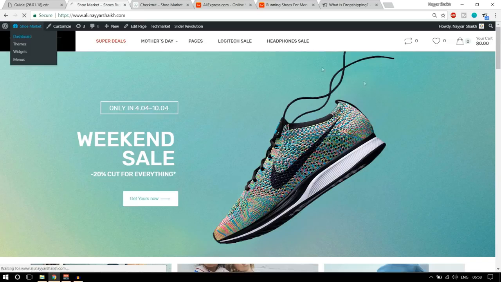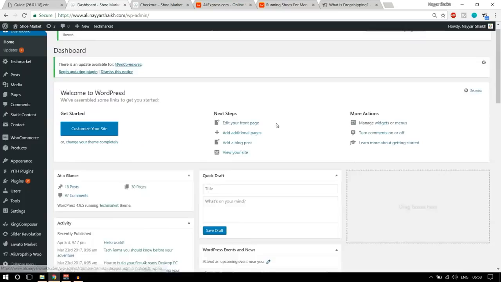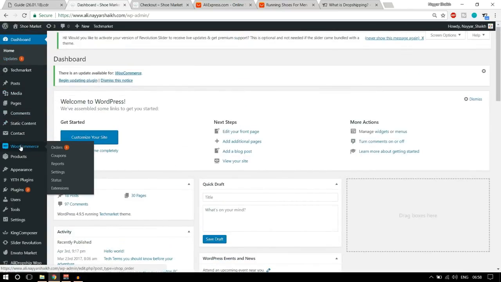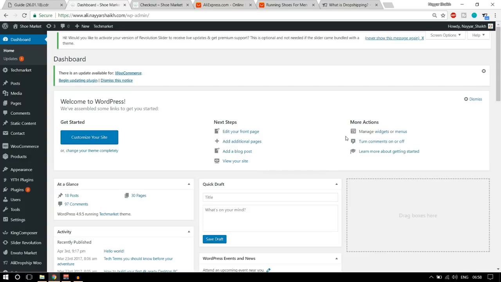Now when you go to your dashboard, let us see how it looks. So this is our dashboard. On the left hand side, if you don't understand this screen, this is WordPress, this is WooCommerce. If you don't understand that, don't worry. Again, I'm saying there is a link given in the video description below. Watch that video, you'll understand everything step by step. This is a very small video. I'm making this video just to clarify something, just to give a glimpse of what WooCommerce is and what dropshipping is.